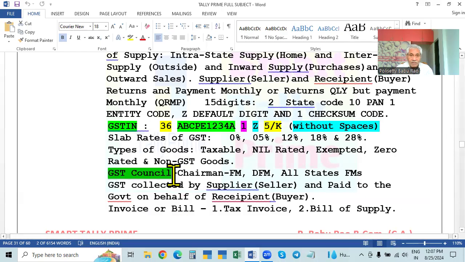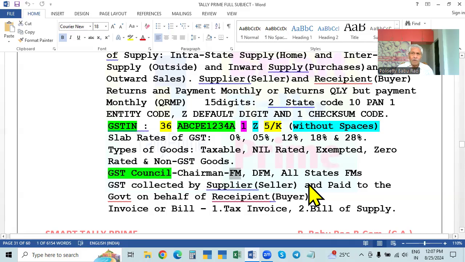So the GST Council is chaired by the Finance Minister of India. That is, the Central Finance Minister is the chairman, and the Deputy Finance Minister, Minister of State, will be a member. The finance ministers of all the states and union territories are the members. So this is the composition of the GST Council.